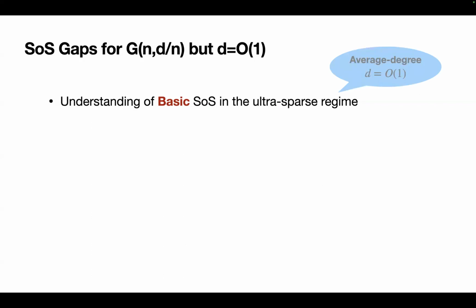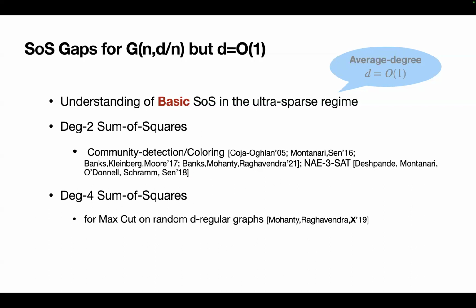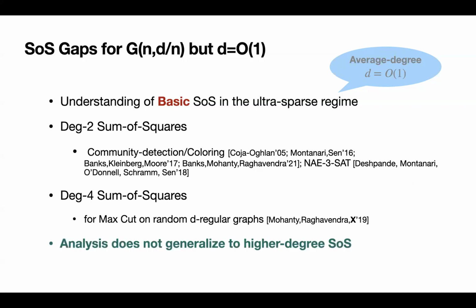and most of what we know here is limited to degree 2 sum of squares or basic SDP. And here we know several results for community detection and its related problems. Degree 4 sum of squares is mostly unknown, even if we just slightly upgrade from degree 2, but there is some previous result on max cut. However, we want to emphasize that all these previous analyses do not generalize to higher degree sum of squares. And the best we know before is on degree 4 even.